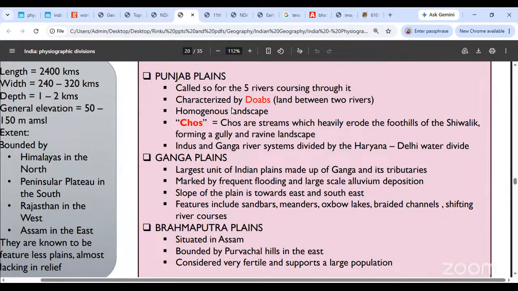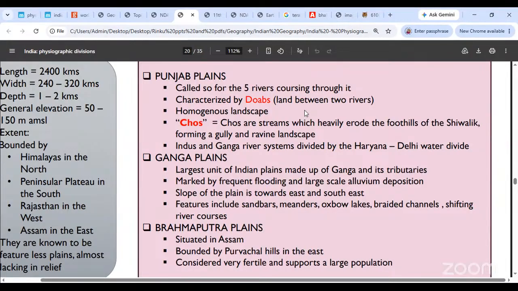The names of all those doabs we'll study when we check out drainage of India. It's usually a homogeneous landscape. Everything is pretty same wherever you go. The entire landscape looks very similar. One important word here is chos. Chos are those streams that come down from the mountains at the foothills. They erode the foothills very heavily, and they form a gully and ravine landscape.